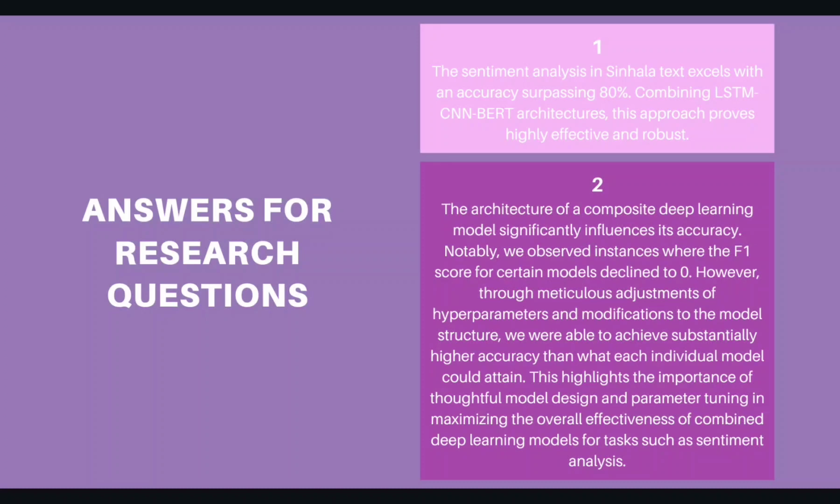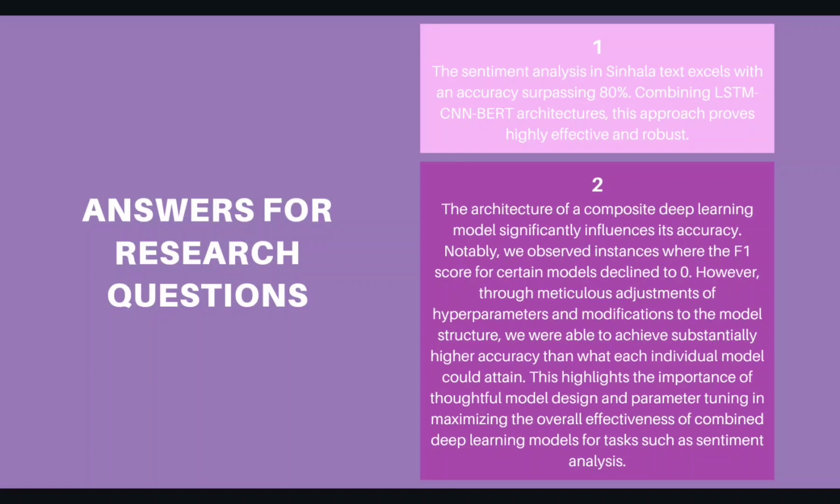Second, what impact does the alteration of established deep learning models through the stacking of similar and dissimilar models have on overall performance? The architecture of a composite deep learning model significantly influences its accuracy. It was observed that there were instances where the F1 score of certain models declined to 0.